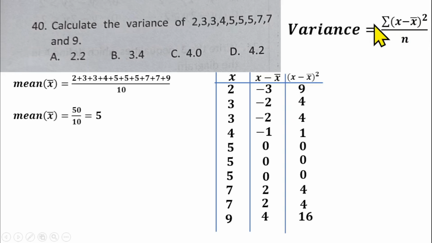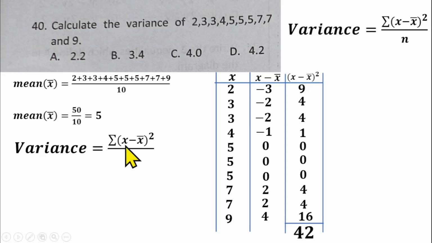I haven't forgotten that you have to find the summation of that. You need to sum all the values here together, and if you do that correctly, you are going to get 42. Now returning to the formula for finding variance, the numerator is 42 over n, which is 10, since we have 10 data here. So we have 42 over 10, and that gives us 4.2, which is option D for question number 40.